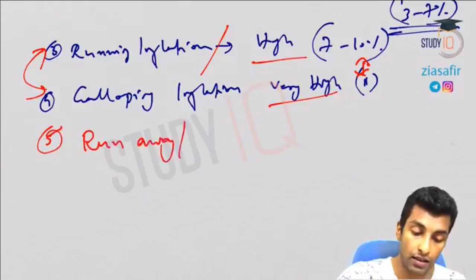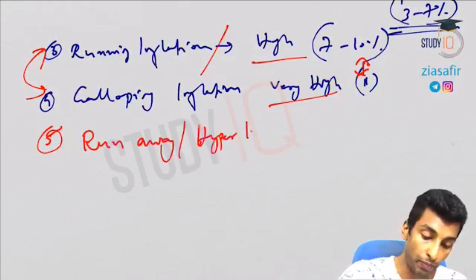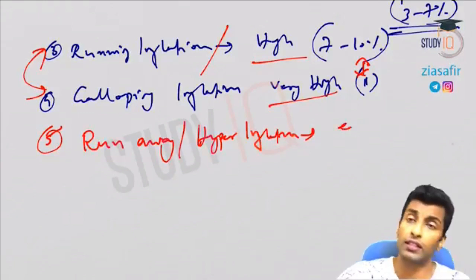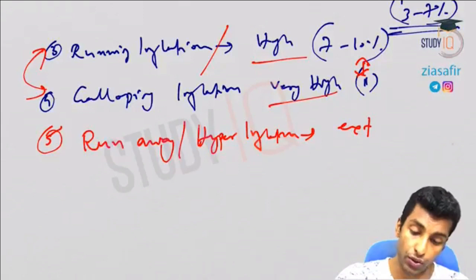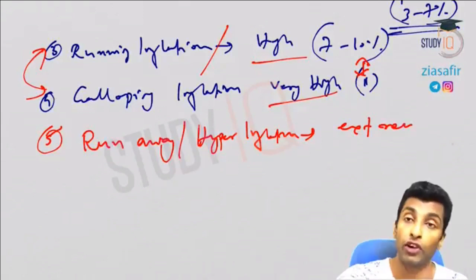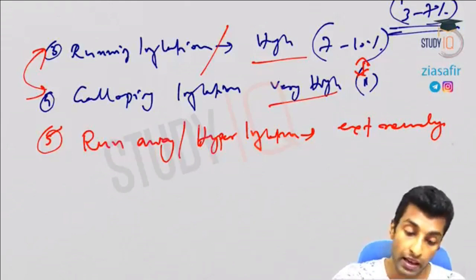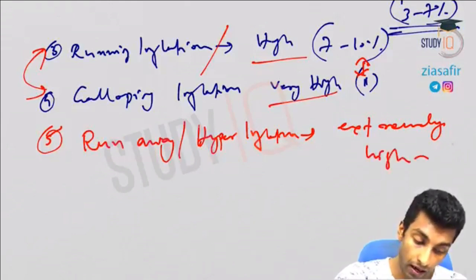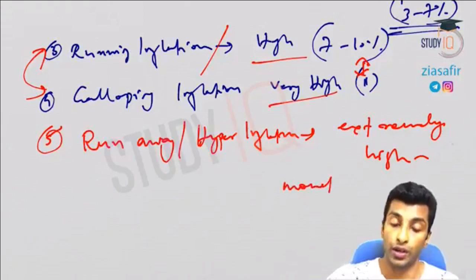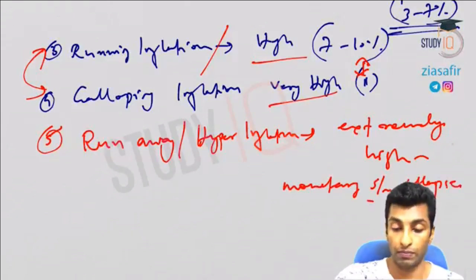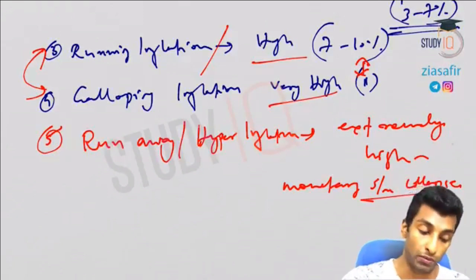This is dangerous. Runaway or hyperinflation. Okay. So this is extremely high inflation. So here the entire monetary system will collapse, like what happened in the case of Zimbabwe, etc. So that leads to problems.